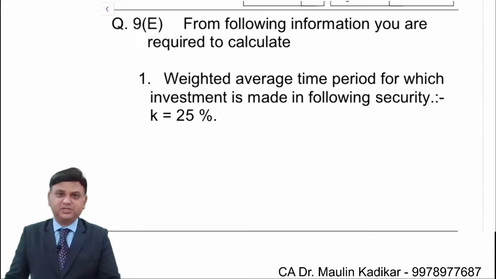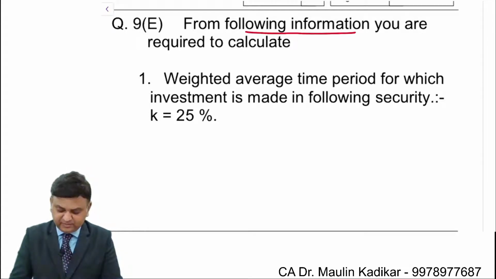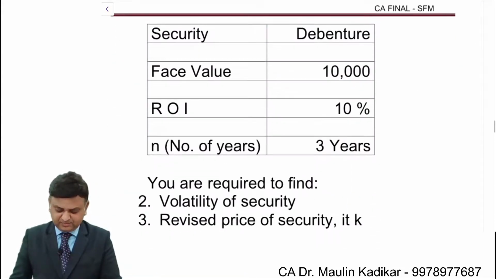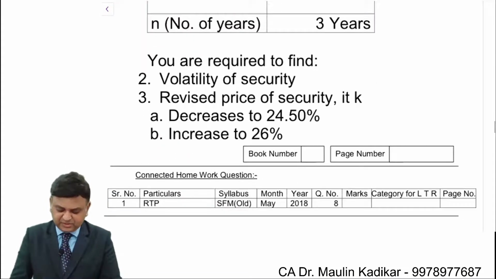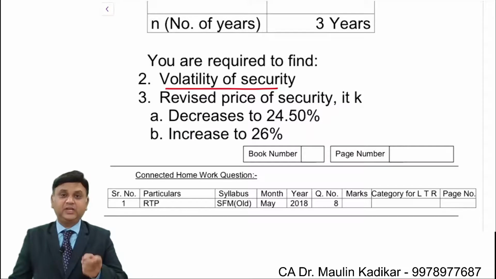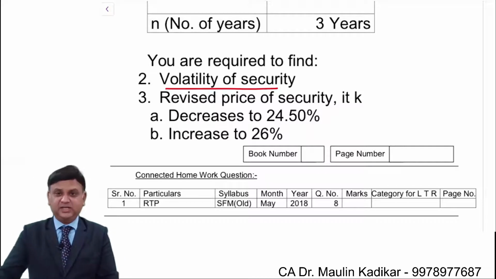I'm just giving explanation to you by taking some numerical values. From the following information you are required to calculate, there is the first question, calculate the volatility of the security. Now what is the volatility of the security? Volatility of the security indicates the percentage change in the price of the security for every 1% change in the cost of capital. That is what the volatility is indicating.